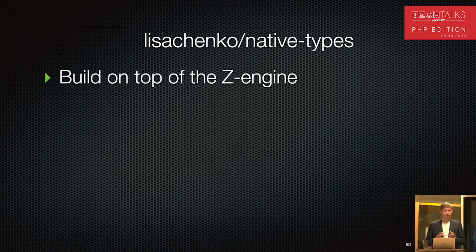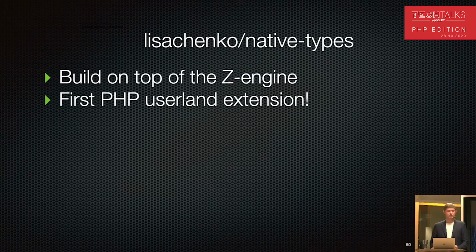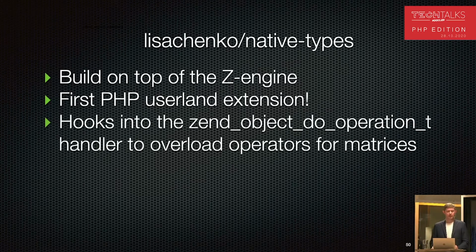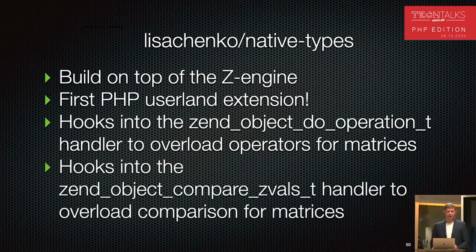We can create a library on top of that engine that is capable to deliver this feature for PHP, and it hooks existing Zend object do operation handler by providing functionality to multiply matrices, to add them in runtime, and what's